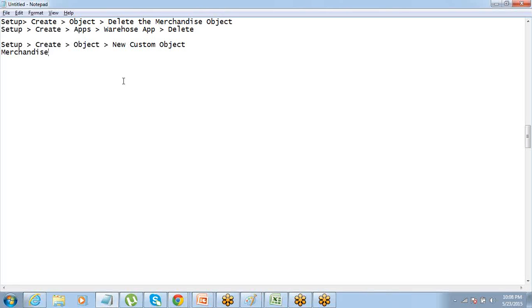So we have got this setup, create object, new custom objects, merchandise. All right, that's there. Now, what's the other thing that we want to do? Once we have created the object, please let me know. Just put the label and name and save it. Don't do anything else. Leave apart all those options which you see on that page. Just forget about them. Create it, save it. Let me know once it's done.